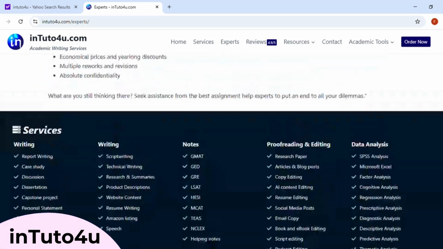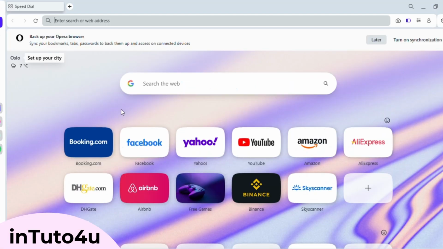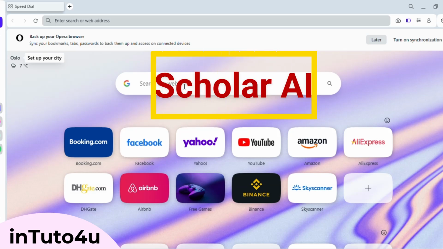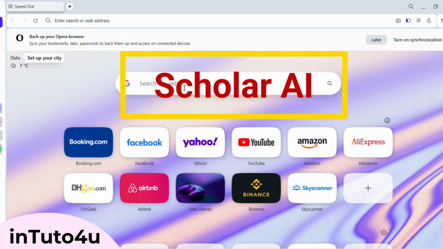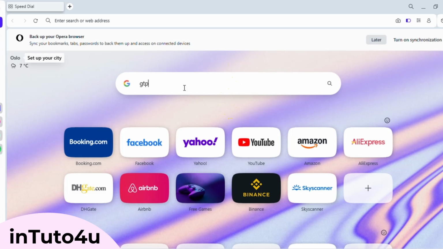Today, I'm excited to share with you a breakthrough AI tool that's making waves in the research community. If you're looking for a fast and powerful way to find, summarize, and analyze academic papers, you've got to check this out. It's called Scholar AI, and it's quickly becoming my go-to tool whenever I need to dive into literature, discover research trends, or even generate hypotheses.